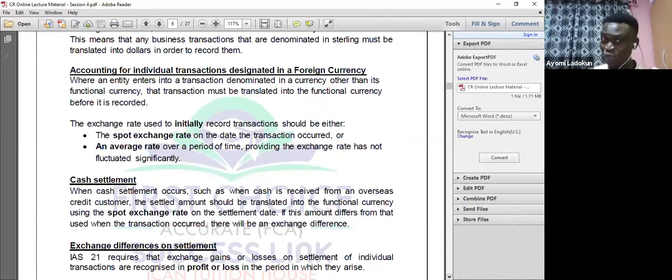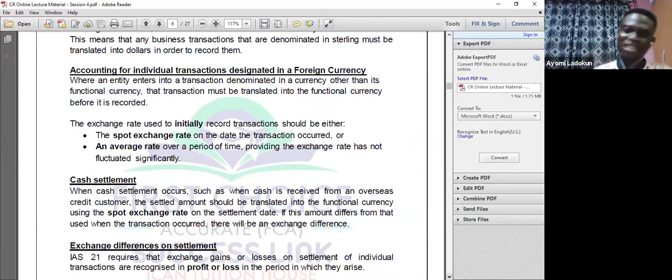And you need to be with me here. Okay, now listen to me. As per IAS 21, anytime you enter into a transaction denominated in a currency other than the functional currency, that transaction, now listen, must be translated into the functional currency before it is recorded. Okay, let me say that again.